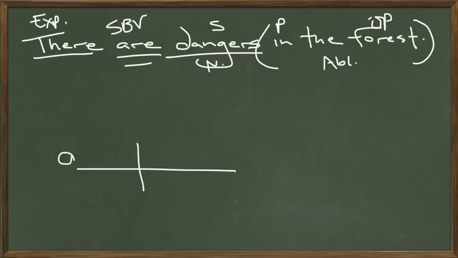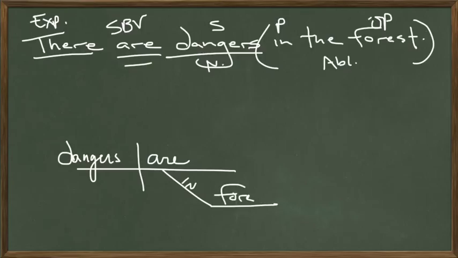So the subject goes on the subject side always. Dangers. Verb on the verb side. Are. Dangers are where? Where are these dangers? In forest. Object of the preposition on the straight line. In the forest. So we have the sentence diagrammed, and that's the entire sentence, but we still have to figure out what to do with this expletive.